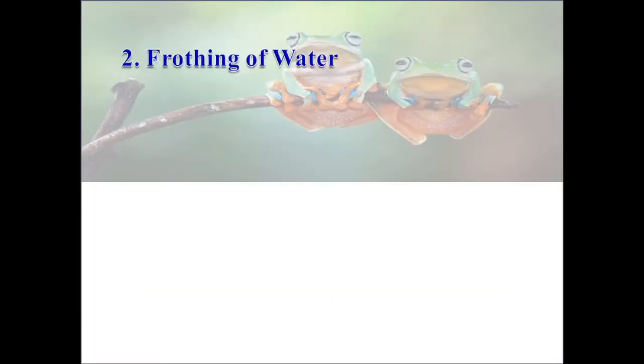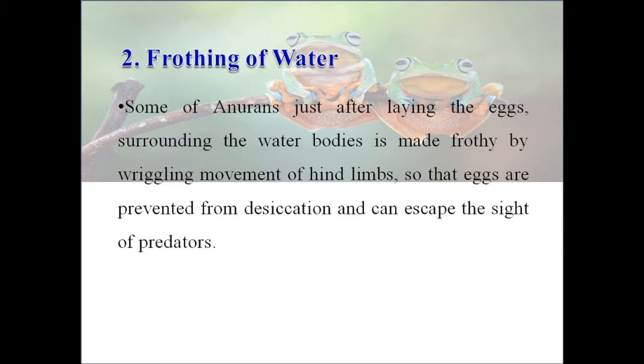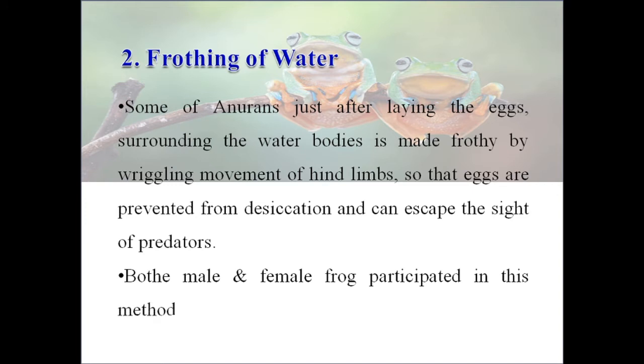The next method is frothing of water, to protect the eggs and young ones from predators. Some anurans, just after laying eggs, make the surrounding water frothy by wriggling movements of the hind limbs, so that the eggs are prevented from desiccation and can escape the sight of predators. Both male and female participate in this method.